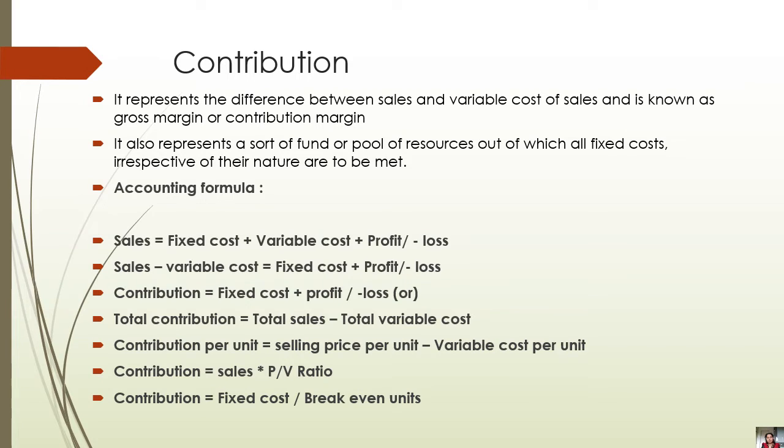It means when we deduct the variable cost from the sales rather than deducting total cost, total cost will include fixed plus variable cost. So we ignore the fixed cost and consider only the variable cost, and if we deduct the variable cost from the sales, we will get the contribution.